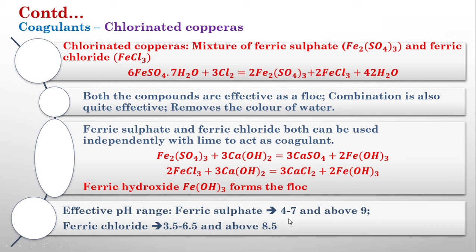So the normal pH for ferric sulfate is 4 to 7 and above 9. Ferric chloride is 3.5 to 6.5 and above 8.5. So it will be effective at this pH only.